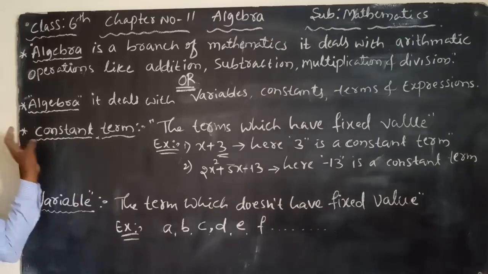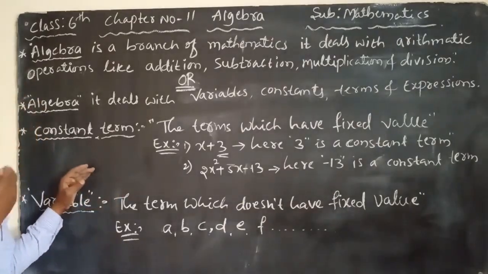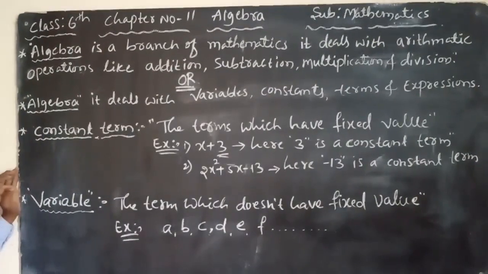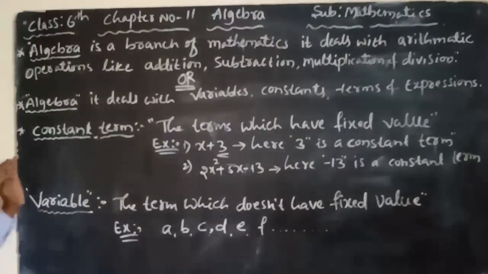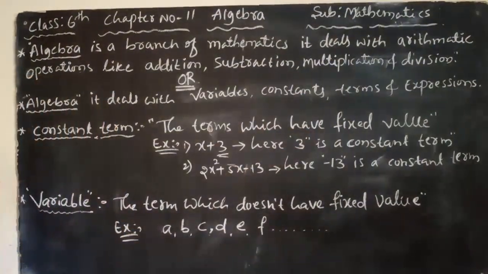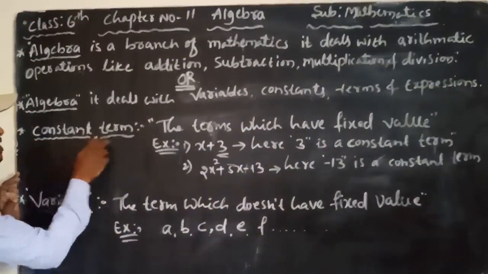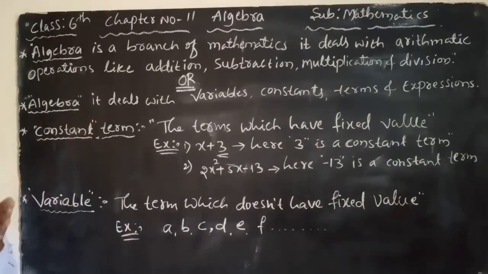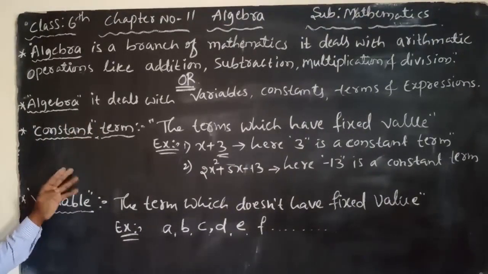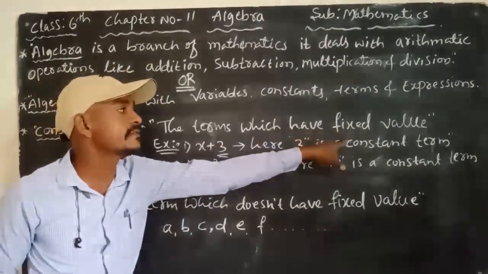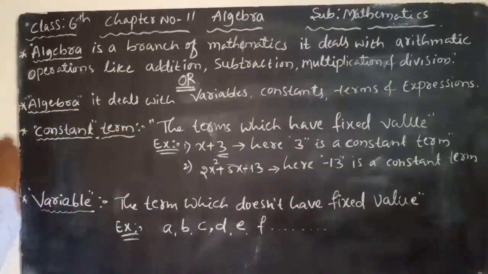First one is constant term. The name says it: constant means what? Fixed. A number that has a fixed value, or the terms which have a fixed value. Those numbers or terms are known as constant terms. Constant means fixed. The terms which have fixed value are known as constant terms.